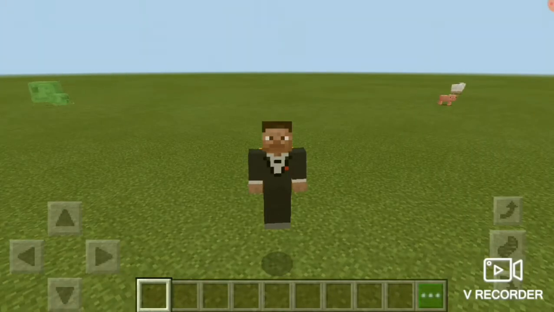So, I decided to find out how big Minecraft mobs would be in real life.